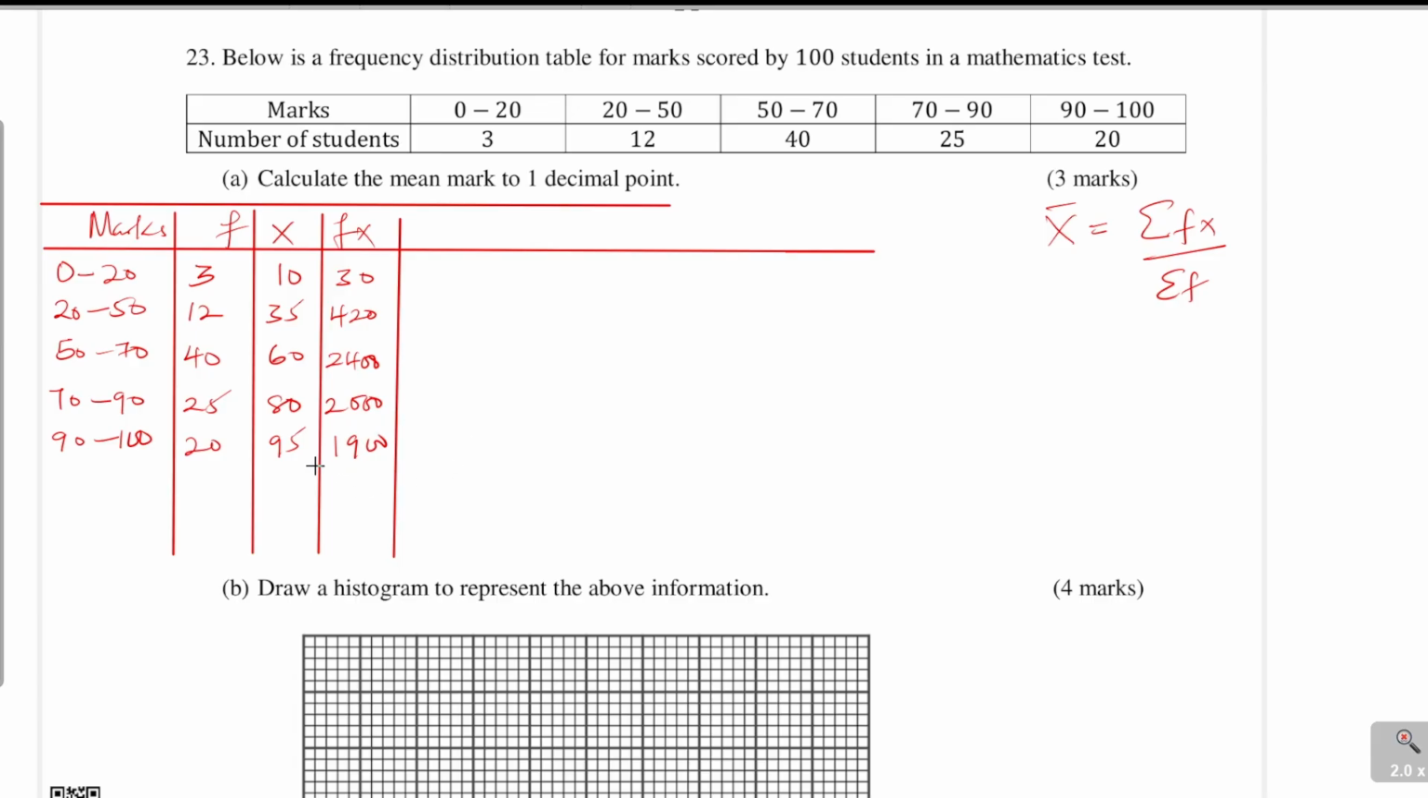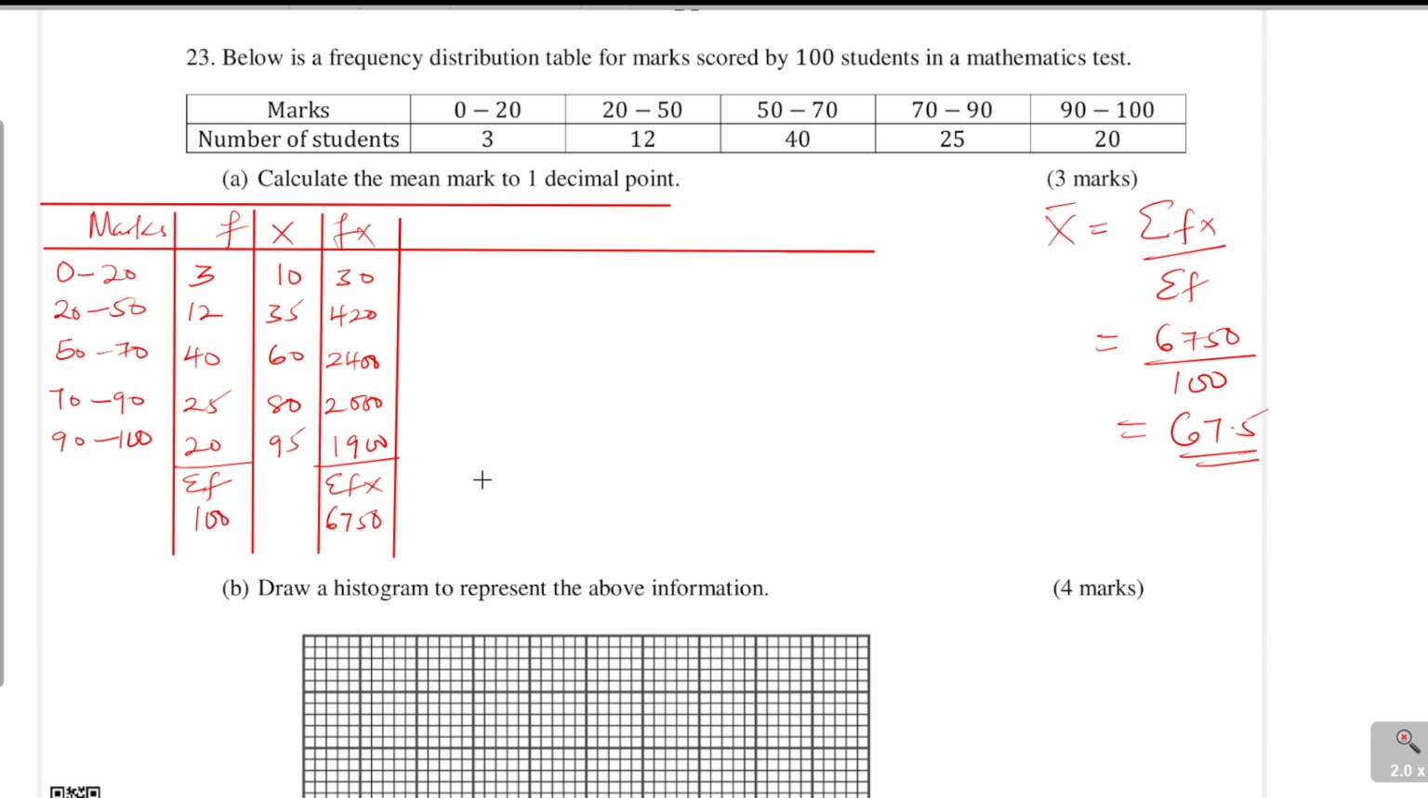So after doing that, now you need to get the summation. The summation of fx, you add everything: 30 plus 420 plus 2400 plus 2000 plus 1900. Using a calculator, this will give 6750. Then the summation of f, summation of frequency, already we are given this as 100 students. Now you can get the mean. The mean is the summation of fx, which is 6750, divided by 100, summation of f. This will give 67.5 as the mean. So that is the solution for the first part.